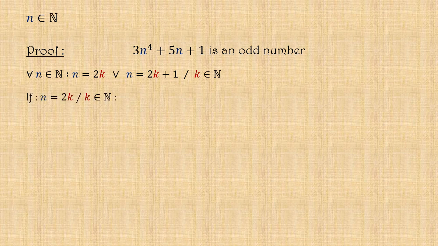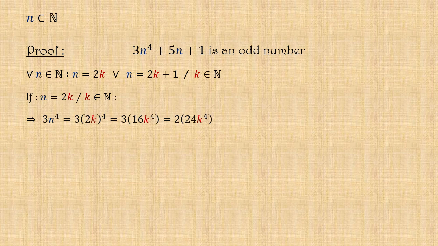So in case n is even, which means that there is a natural number that we can note k such that n = 2k, then 3n^4 would be equal to 3(2k)^4, which equals 3 × 16k^4, which can be written as 2 × 24k^4.